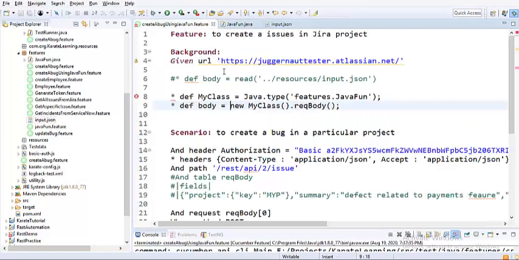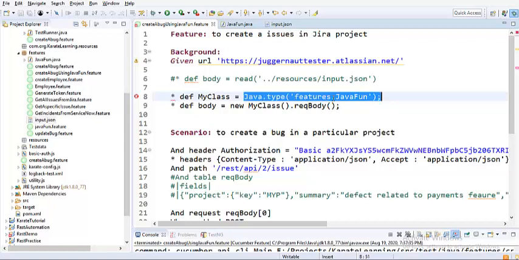So how do I call this function? With the help of java.type, which is a method, and you need to specify the path, in which directory and which package that class is present. So package name dot that class name, and you need to end the statement with a semicolon. I am actually loading the details into a variable called my class. So now my class has the knowledge of the Java function class.